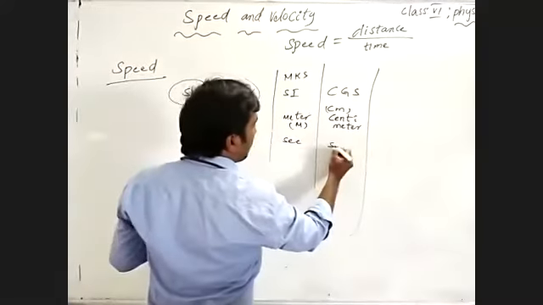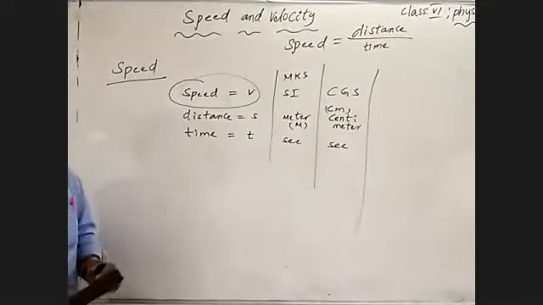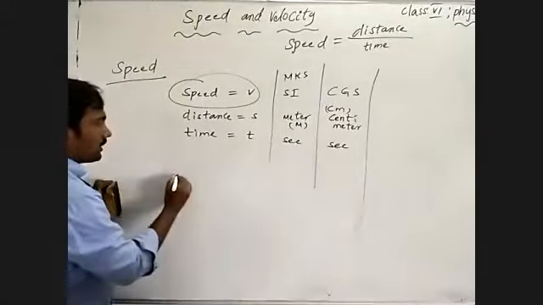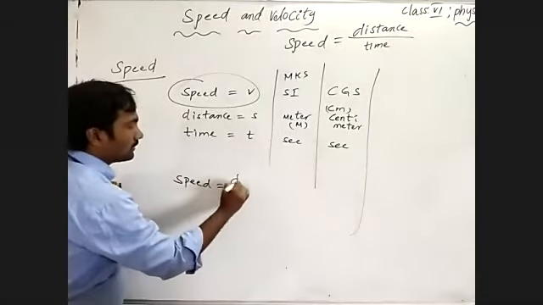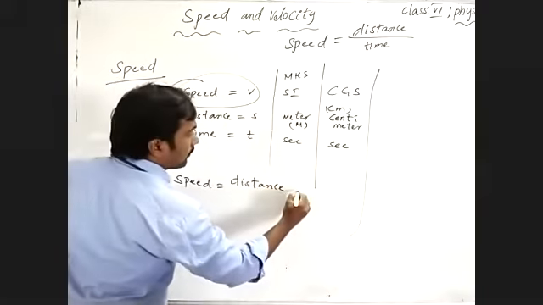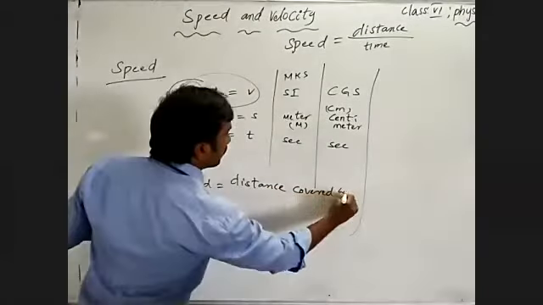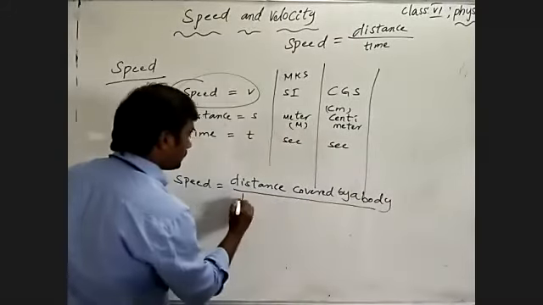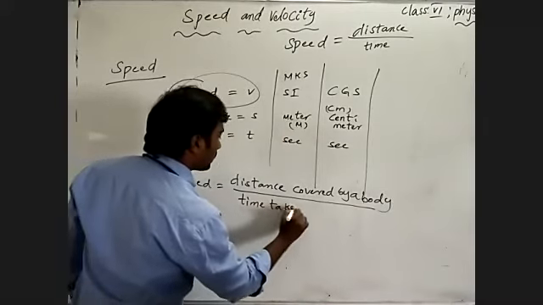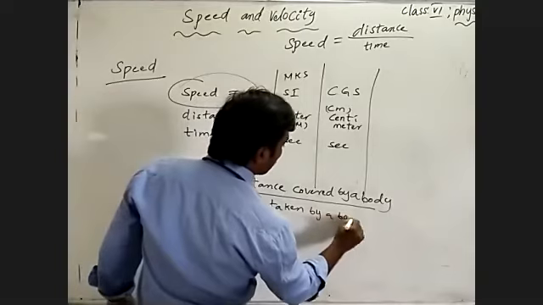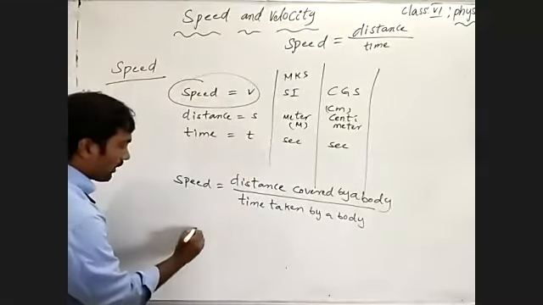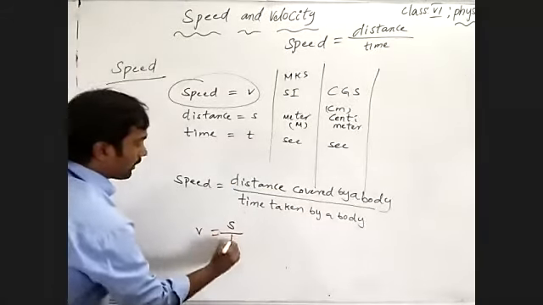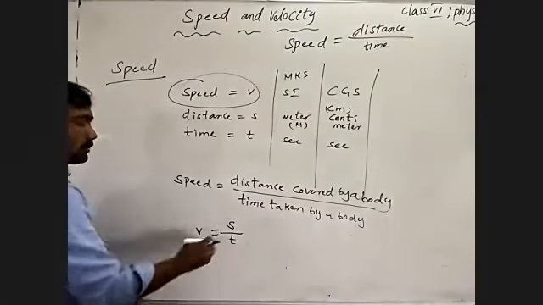And time, as we said before, the second is the standard unit to measure time. So the general formula in the SI system: speed is equal to distance covered by a body by time taken by a body. Speed is shown by V, distance by S and time by T. So V is equal to S by T.